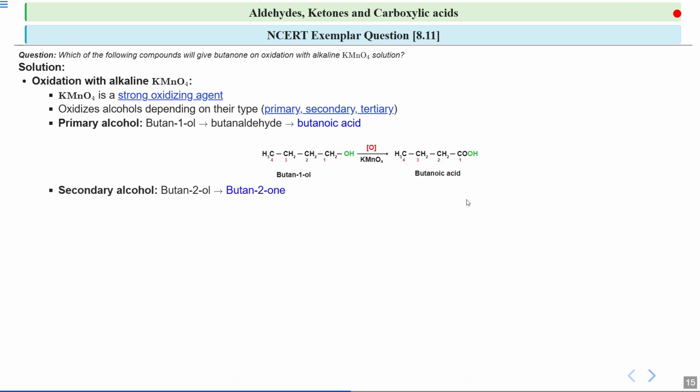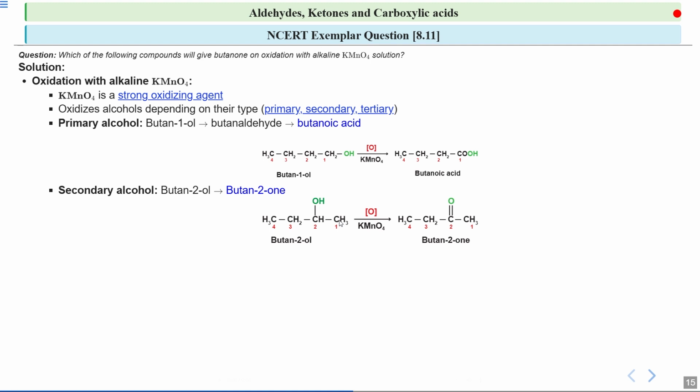Now we know that secondary alcohols like this butan-2-ol are oxidized to form butan-2-one, which we can also call butanone. So this is what we are looking for. If you look at this butan-2-ol, the carbon to which the hydroxyl group is attached is further connected to 2 carbons, one is this and one is this. So this is a secondary alcohol. When a secondary alcohol is oxidized in the presence of KMnO4, it gives a ketone, which is butan-2-one. You can see at the second position there is this carbonyl group.